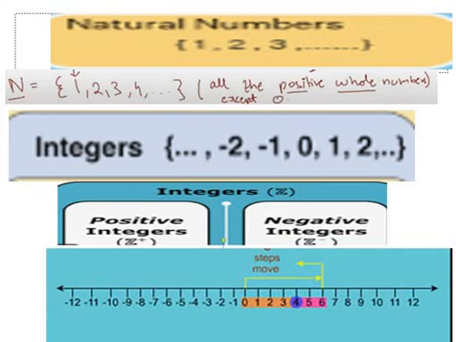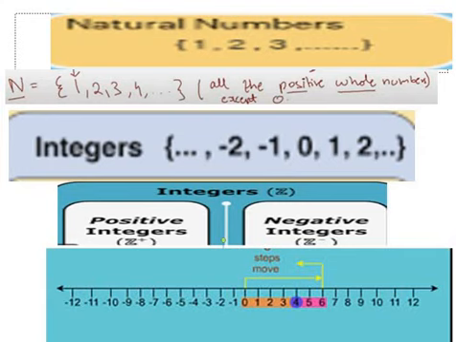We do not include 0 in the set of natural numbers, and yes, in some books you will find that 0 is part of the set of natural numbers. In fact, on Google as well you will find many definitions where 0 is in the set of natural numbers, but actually we do not have 0 in the set of natural numbers. Why? Because this is how we define this set.